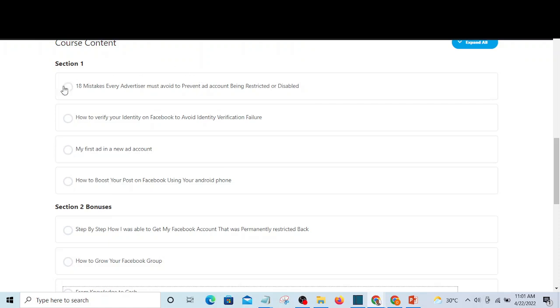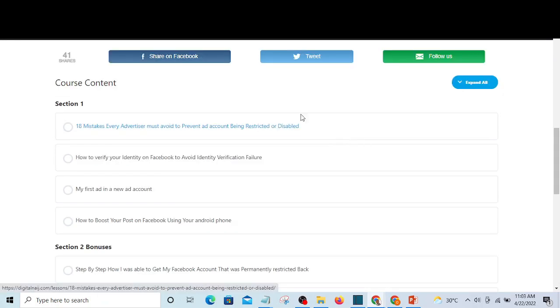The first thing you are going to see there is 18 mistakes that every advertiser must avoid to prevent an ad account from being restricted or disabled. These are very, very important. So if you don't know about these 18 mistakes, you will continue to suffer from account restriction and disabling from time to time, and it will never get better.